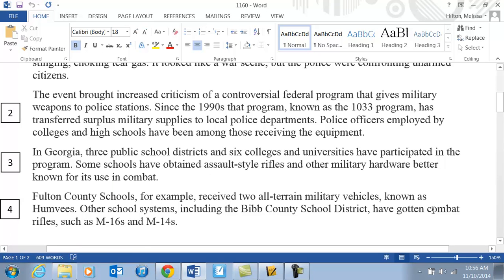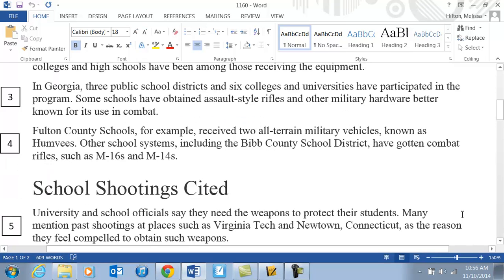Paragraph 2. Find and highlight the word that means extra or excess. Paragraph 3. Find and highlight the word that means to acquire.